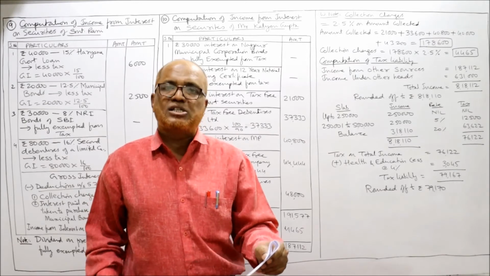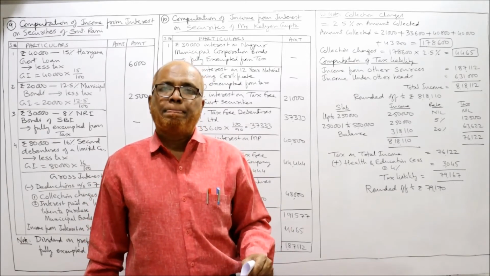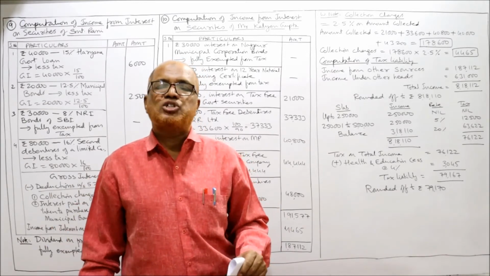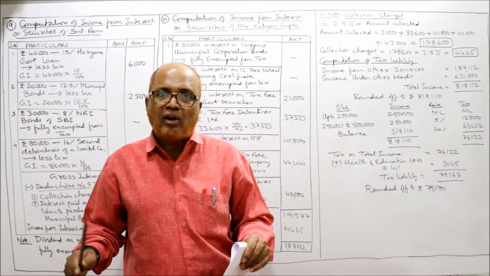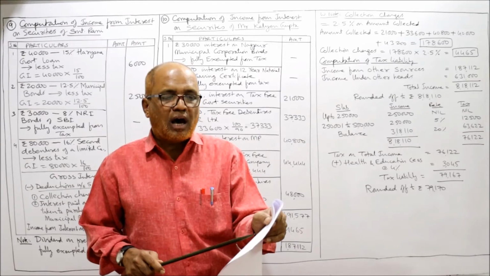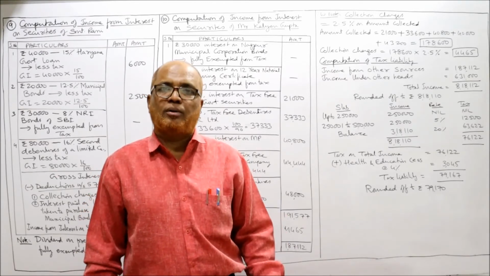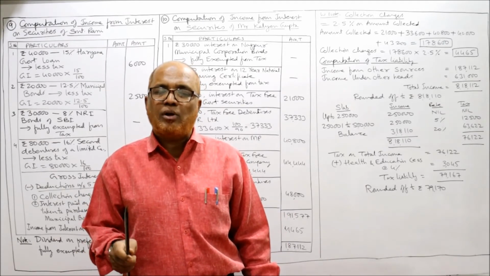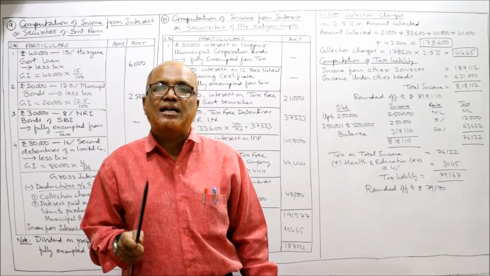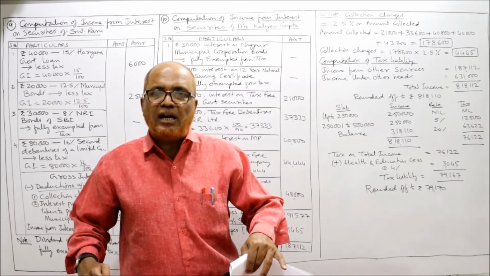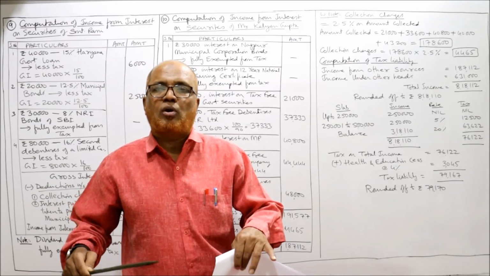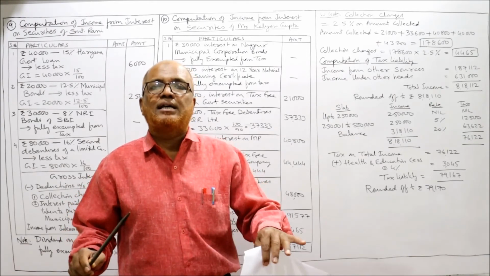Already we have discussed this point in the theory video, the list of securities on which there is no tax, exempted from tax. One of the securities is Nagpur Municipal Corporation bond. Nagpur Municipal Corporation bond is an exempted from tax security.